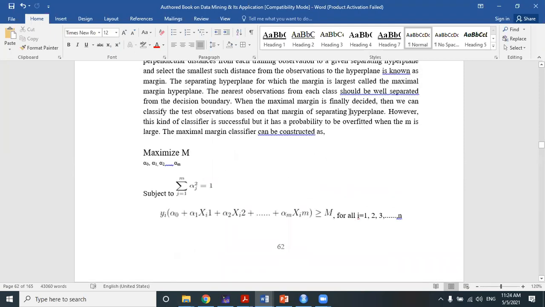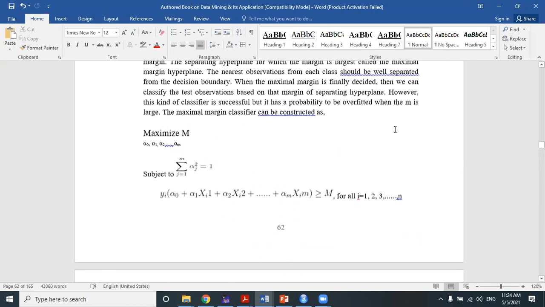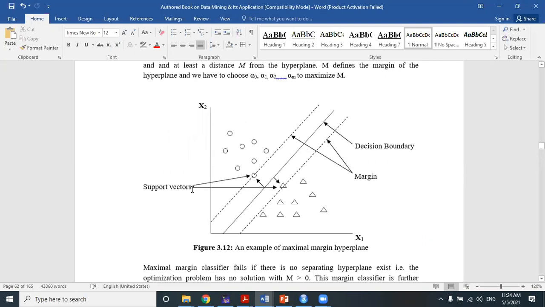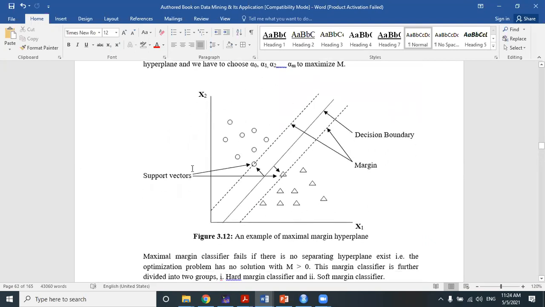Now, when the maximum margin is finally decided, we can classify the test observation based on the margin of the separating hyperplane. If our classifier is ready, that means we have finally decided the maximal margin, and this is our final decision boundary or hyperplane, whatever you say. Now we can apply this concept to a test observation. A test observation means new data with an unlabeled sample. I already discussed several times what a test observation or validation data is.